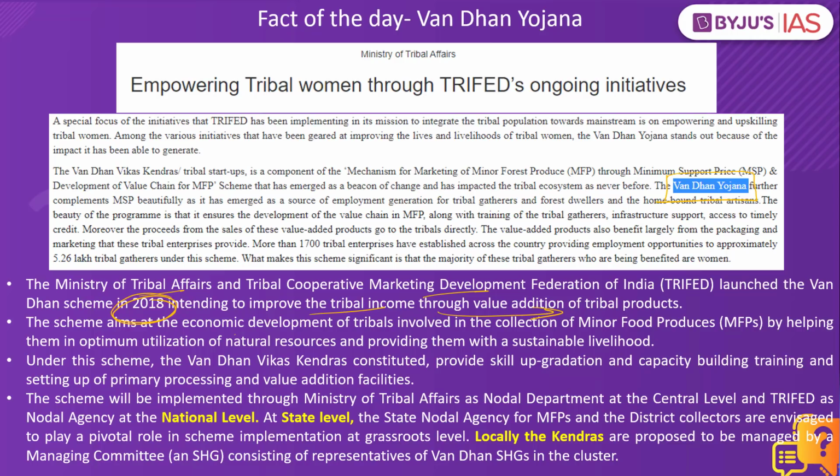The scheme aims at economic development of the tribals involved in the collection of minor forest produce. What is this minor forest produce? Let's say for example, non-timber items such as bamboo and other grasses, edible or useful roots, seeds, fruits, flowers, plants, that which is fallen, so on and so forth. This happens to be the minor forest produce. So what will these people do? They will collect this minor forest produce and bring it to a common platform which the government has provided, so that it provides livelihood means and mechanisms to such tribal people.